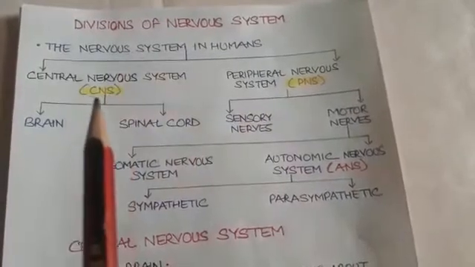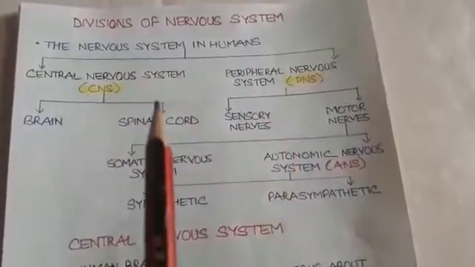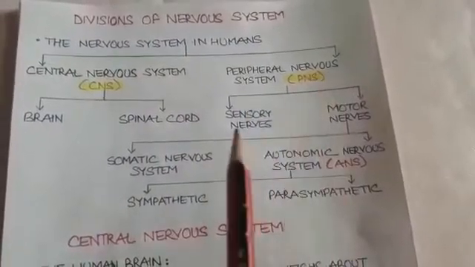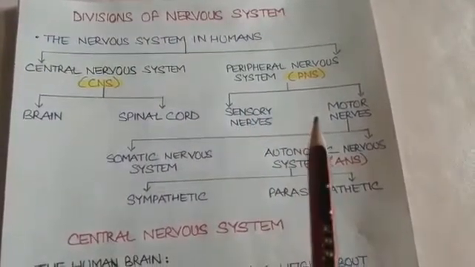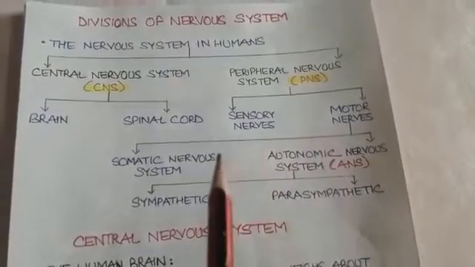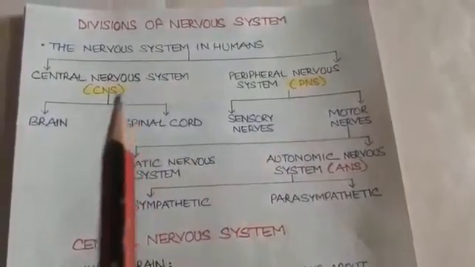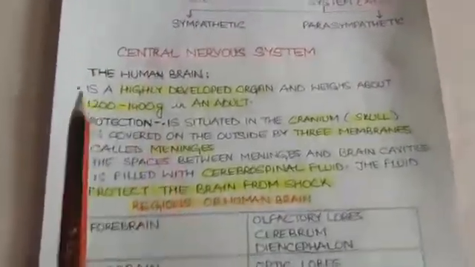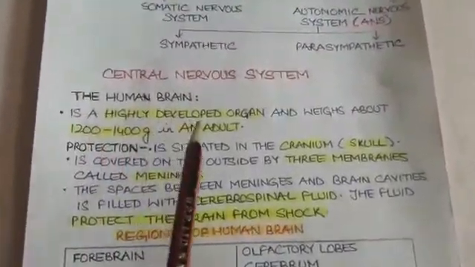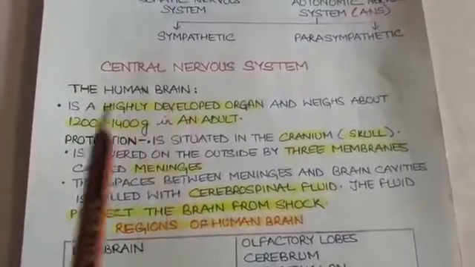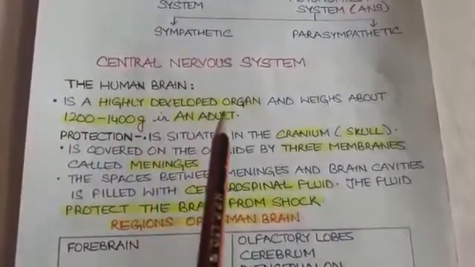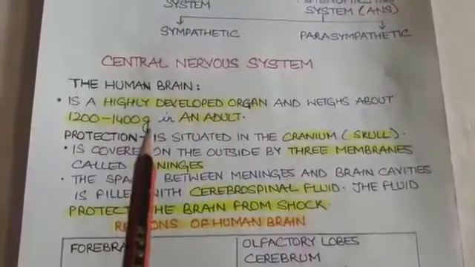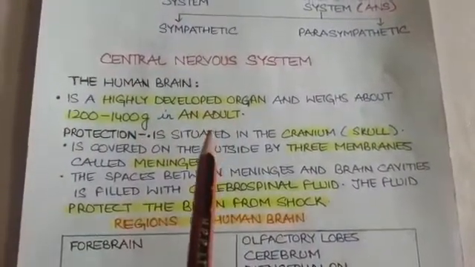Again, it is of two types: central nervous system consisting of brain and the spinal cord, and the peripheral nervous system consisting of sensory nerves and motor nerves. Today, let us discuss central nervous system in detail. Student, the first organ of the central nervous system is the human brain. It is highly developed organ in humans, and it weighs about 1200 to 1400 gram in an adult.